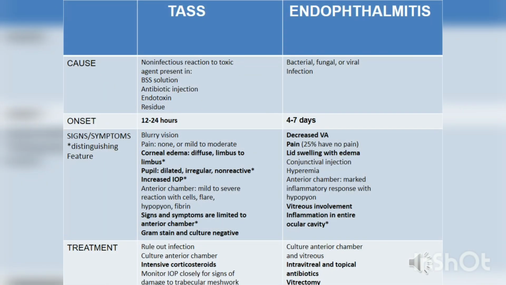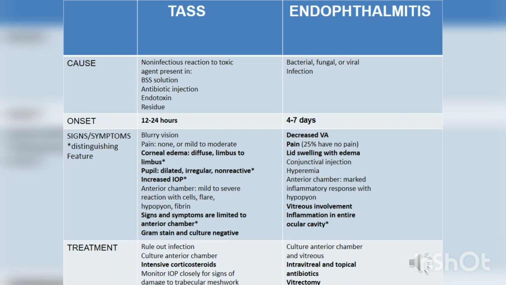And this is a tabular differentiation between TASS and endophthalmitis. The cause in TASS is a non-infectious reaction to a toxic agent which gains entry into the anterior chamber, like BSS solution, antibiotic injection, endotoxin from dead bacteria or residues in the instruments. Whereas in case of endophthalmitis, it's always infectious, could be bacterial, fungal, or viral infection. Onset of symptoms and signs is within 12 to 24 hours in TASS, whereas 4 to 7 days in case of endophthalmitis.